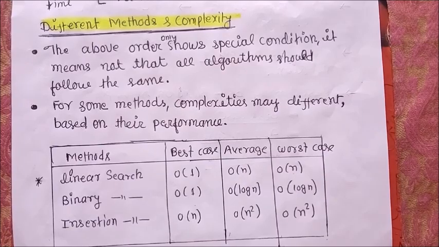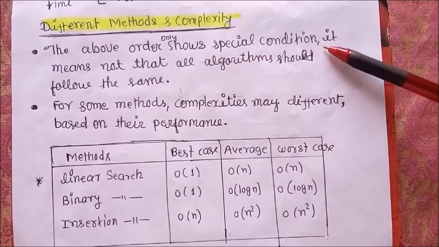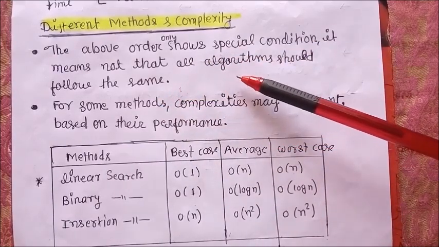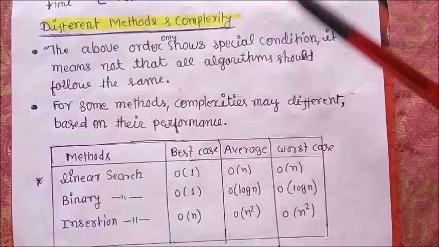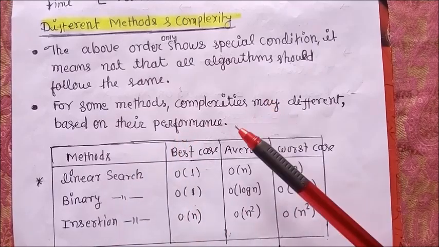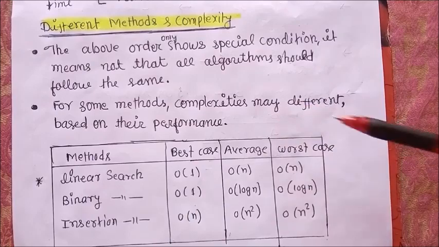It means the above order only shows special conditions. Not all algorithms should follow the same observation. For some methods, complexities may be different based on their performance.